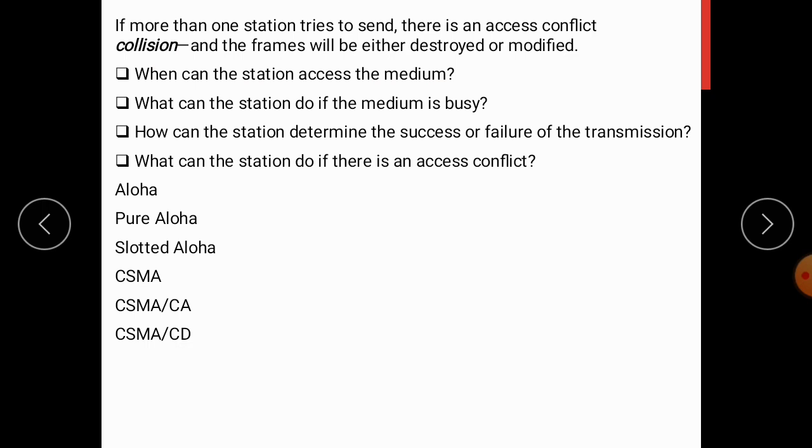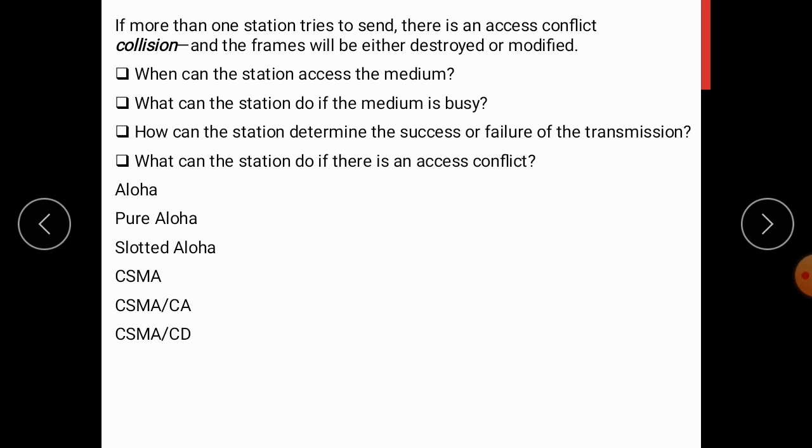To avoid this access conflict, each station has to follow a procedure by asking some questions. When can a station access the medium? What can the station do if the medium is busy? How can the station determine the success or failure of the transmission? And what can the station do if there is an access conflict?